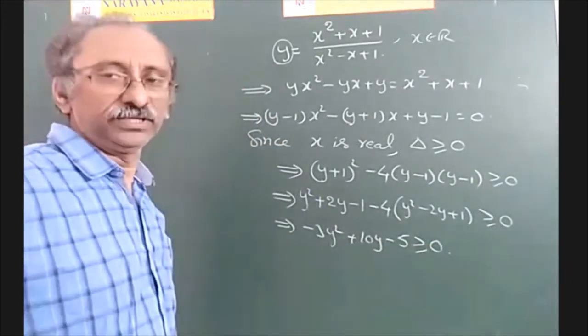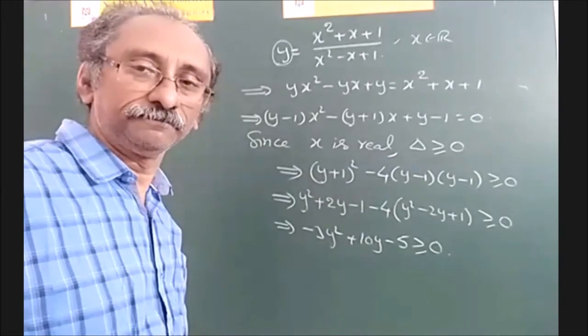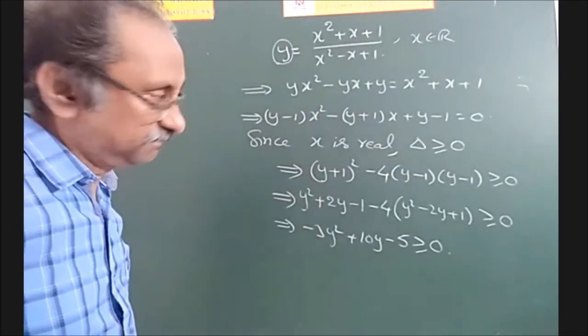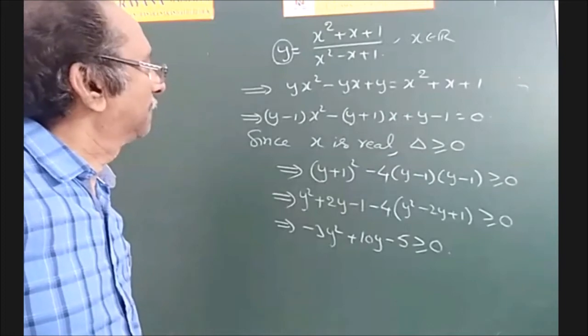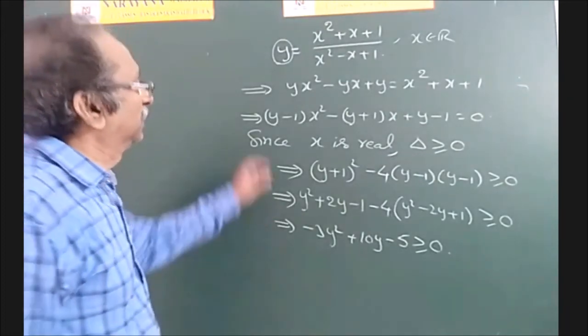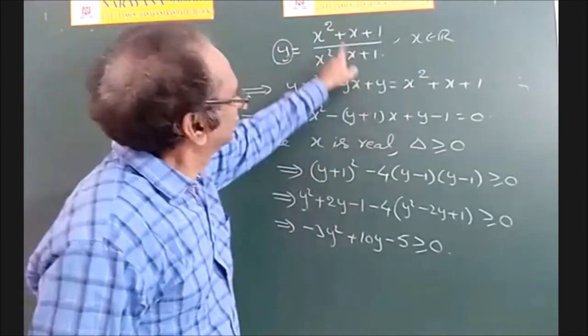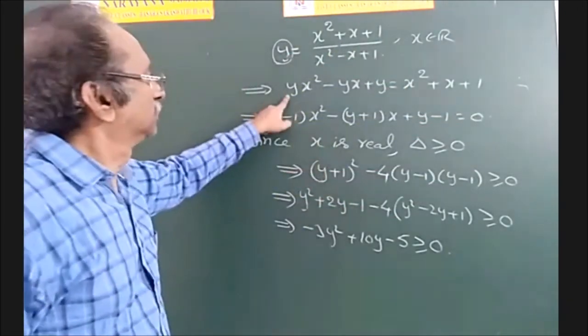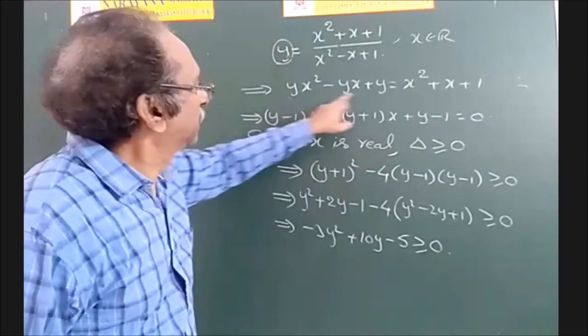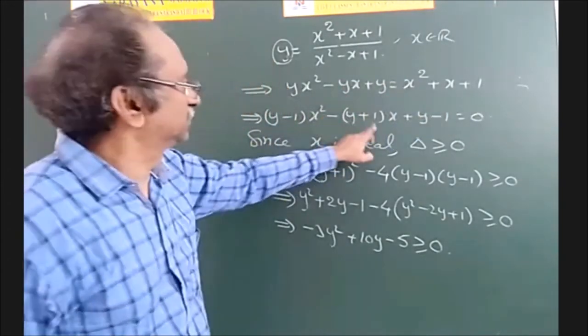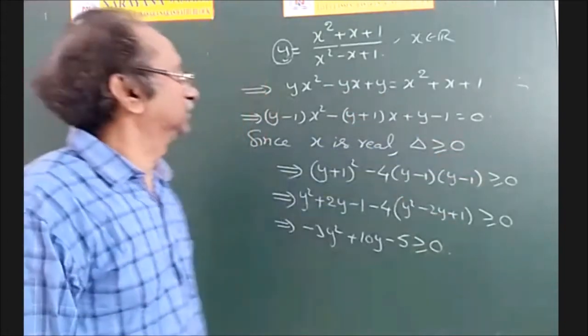Okay. So any doubts? Harshit says, sir, in that y square plus 2y plus 1 should be there. Yes, let us see once again. yx square minus yx plus y is equal to x square plus x plus 1. So (y minus 1) x square minus (y plus 1) x plus (y minus 1) is equal to 0.